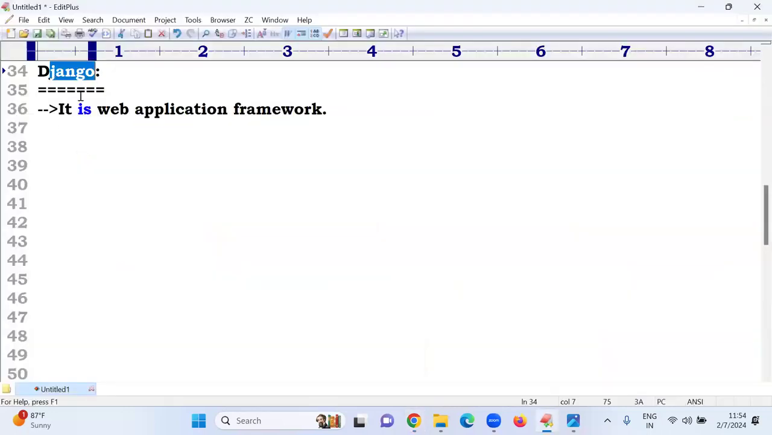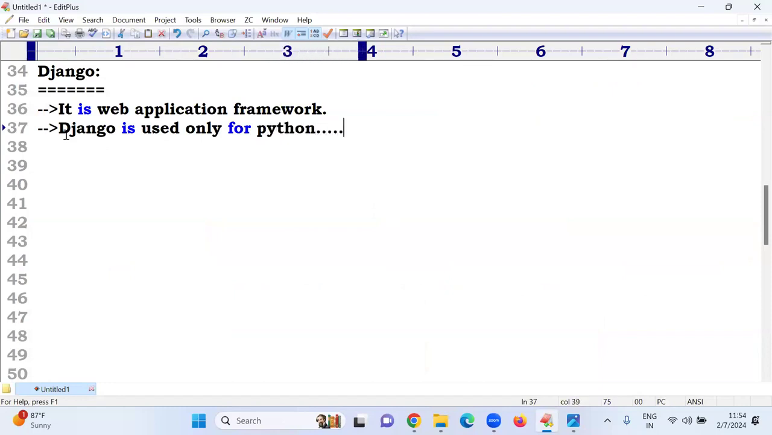Now we need to discuss Django. Django is one of the frameworks purely to develop which one? Web applications only. So someone is asking, is Django used only for Python? By using Python only, it is implemented. Suppose you have written a Java application and you want to use Django. No chance, not supported. Django is purely given for Python application development purposes only.